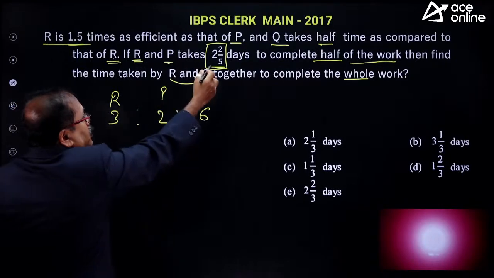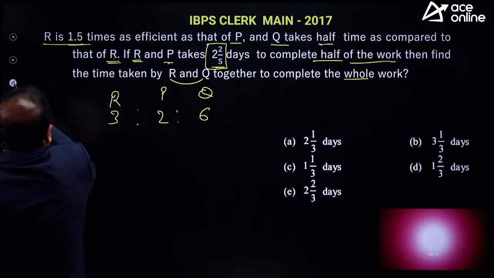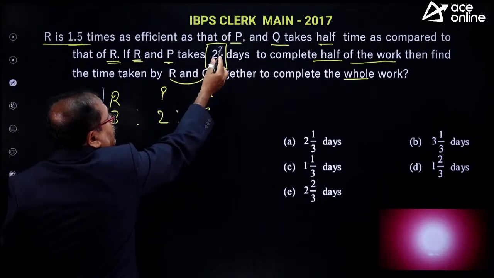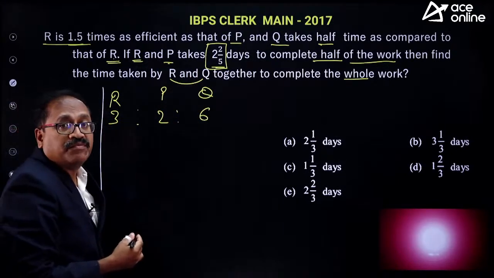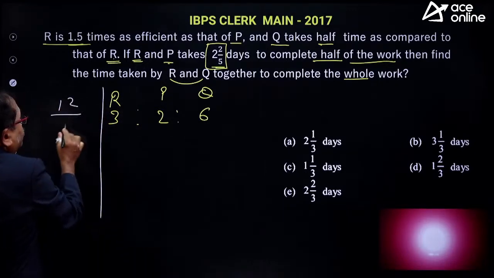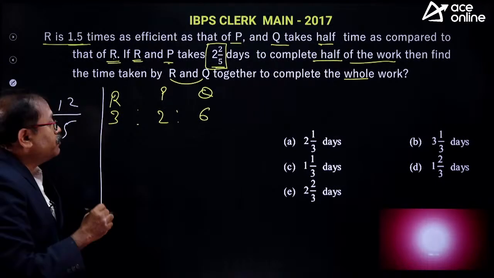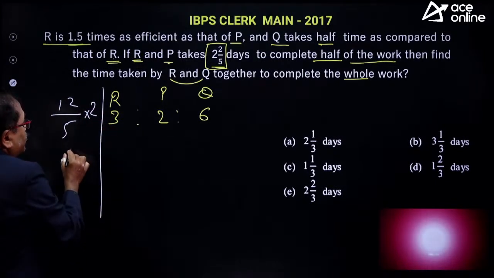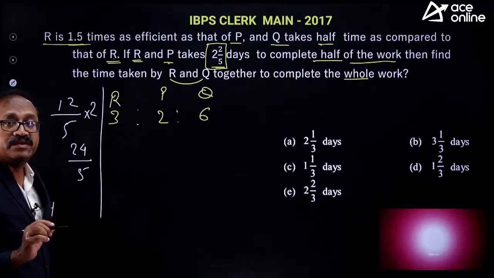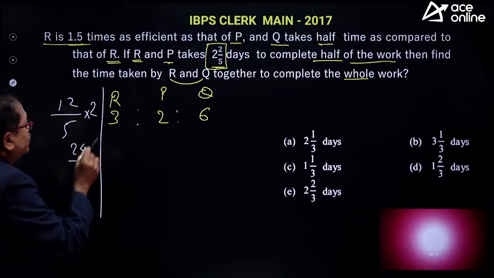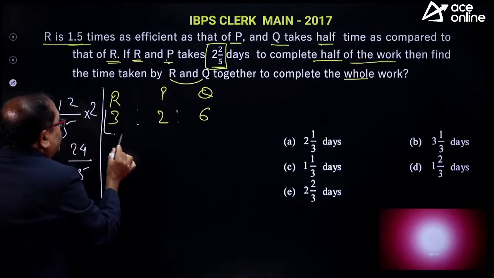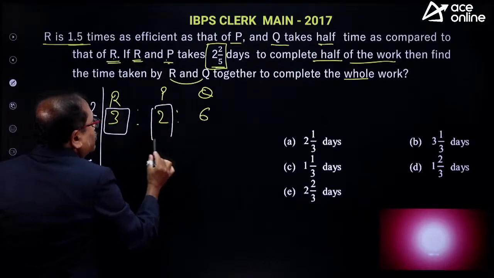And they together complete the work in these many days. Half of the work in 5 to 10 plus to 12. Am I right? 12 by 5 days, half of the work. So one work, how much time will it take? That is 24 by 5 days, one work. Who completes one work in 24 by 5 days? R and P. So this is R and P.